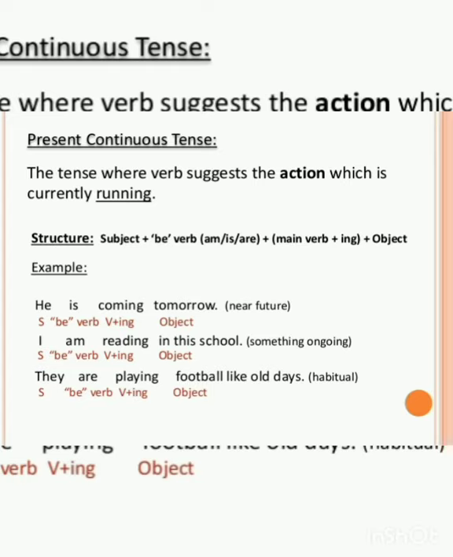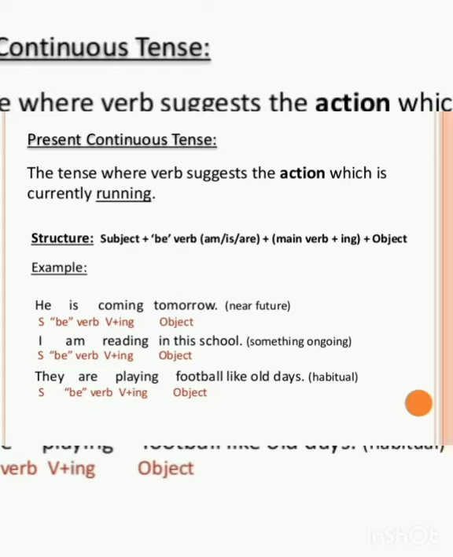Look at the next sentence. I am reading in this school. I is the subject, am is the helping verb, read is verb 1, ing is added as it is a rule of present continuous tense, and in this school is an object. So I am reading in this school. We are reading in this school. You are reading in this school. He is reading in this school. She is reading in this school. It is reading in this school. They are reading in this school.